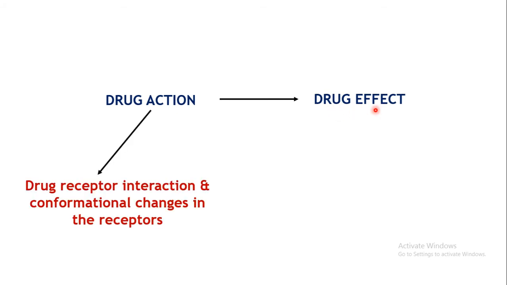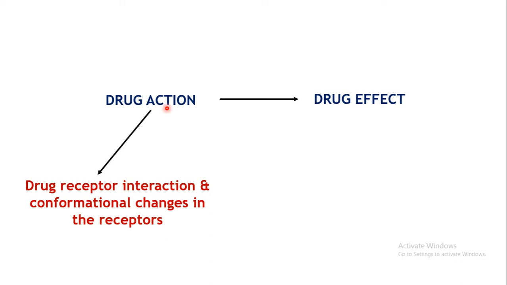As we have seen in the earlier lecture, the drug action is the binding of the drug with the receptor, so it's the drug receptor interaction. Not only that, after this interaction, the conformational changes which are produced in that particular receptor are also included under the drug action.